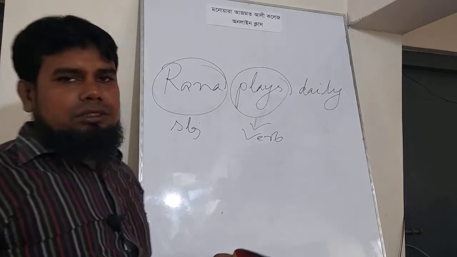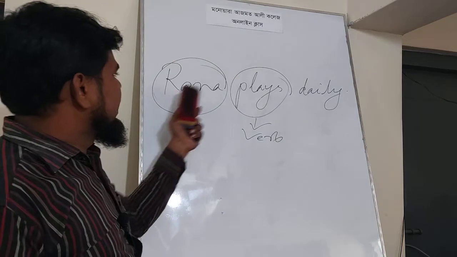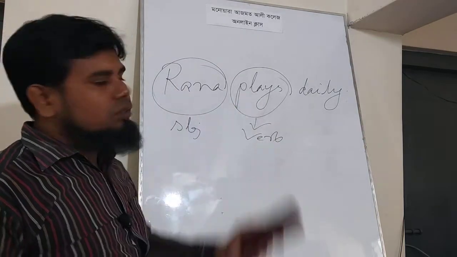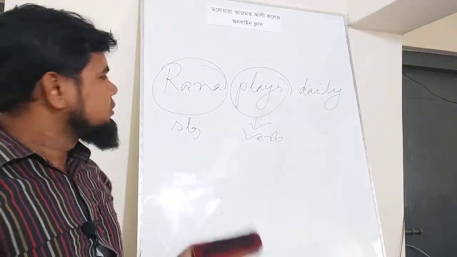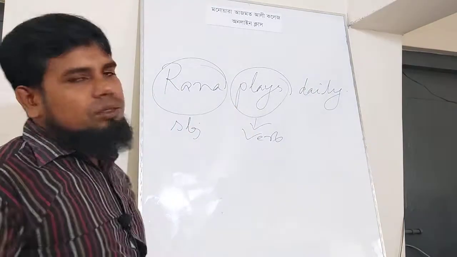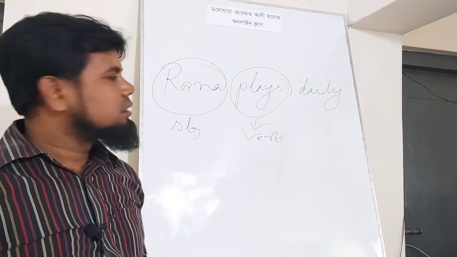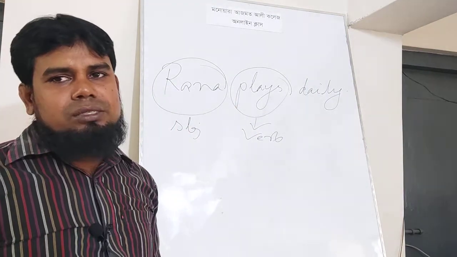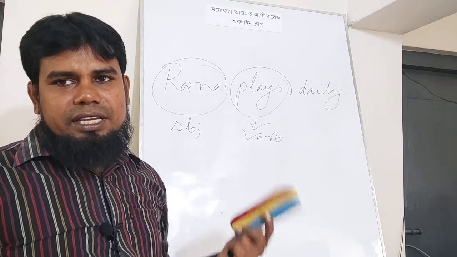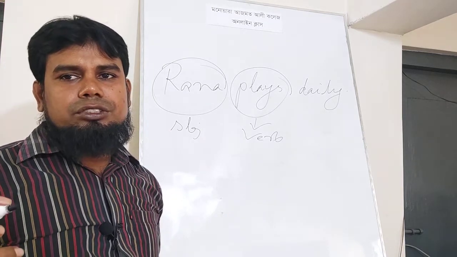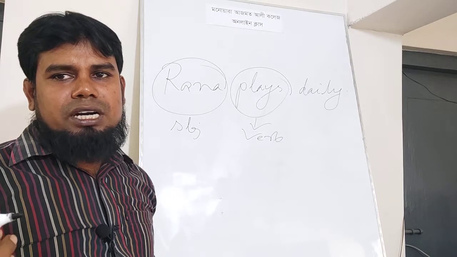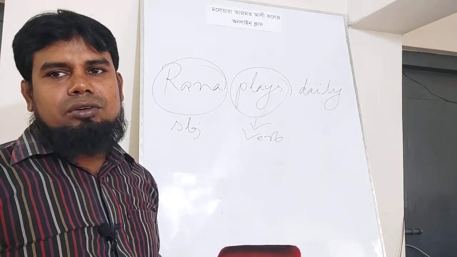Now make a question to subject and verb. Rana plays whom? There is no answer. Rana plays what? There is no answer. By making any question to subject and verb with the word whom or what, we can get object.